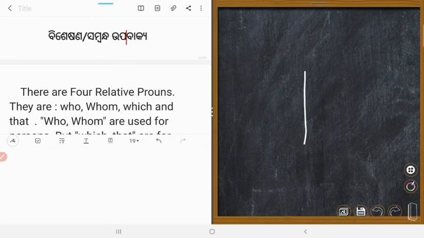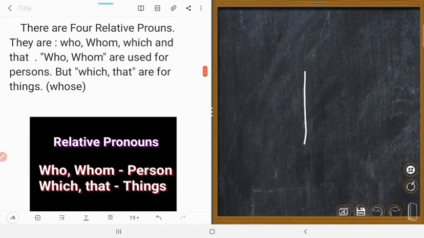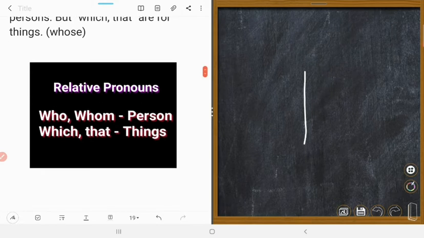Okay. So there are four relative pronouns. Pronoun means what? A word which replaces a noun is called a pronoun, and a word which replaces a pronoun is called a relative pronoun. So there are four relative pronouns. They are who, whom, which, that. Who and whom are used for persons, but which and that are used for things.